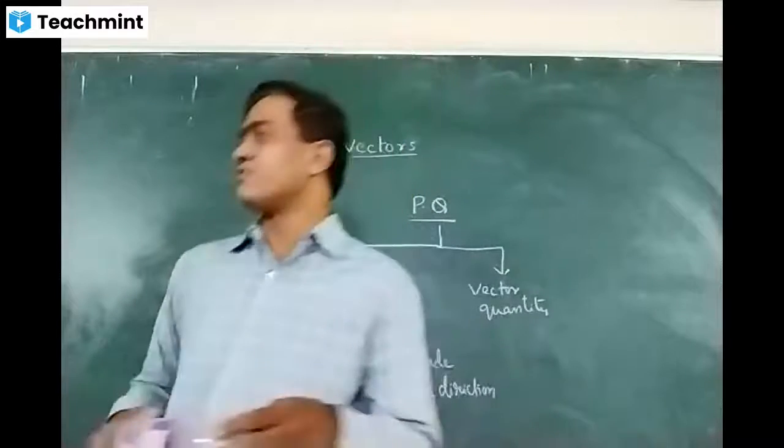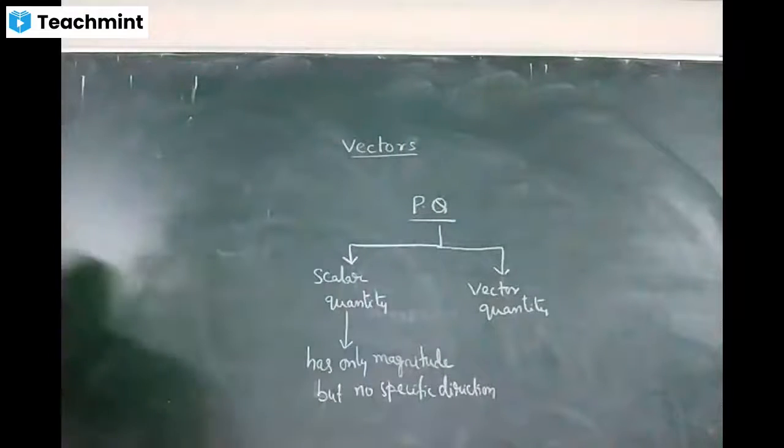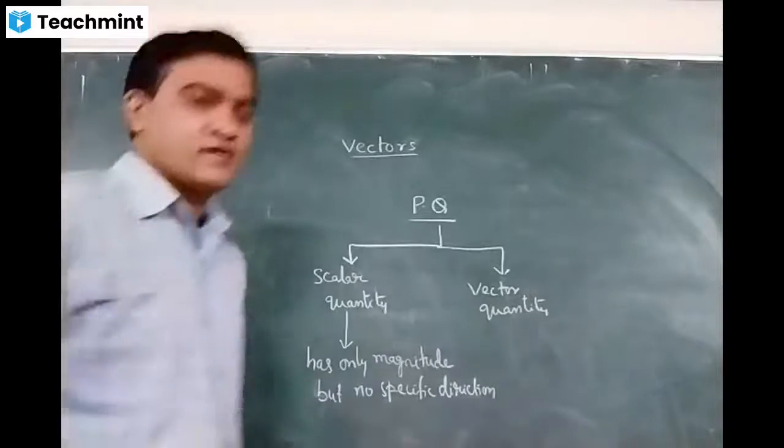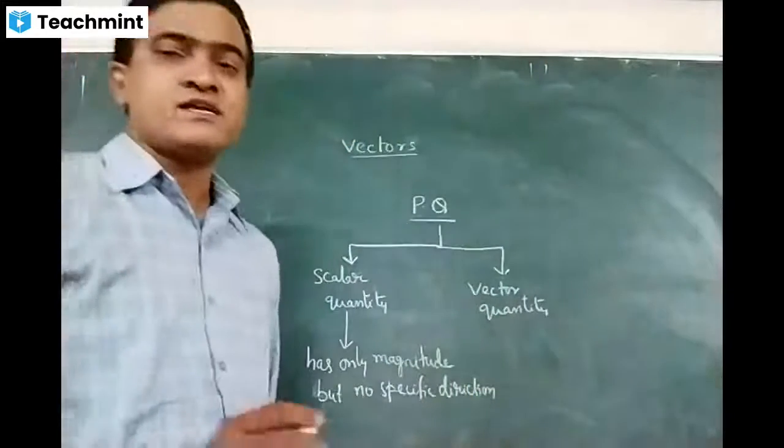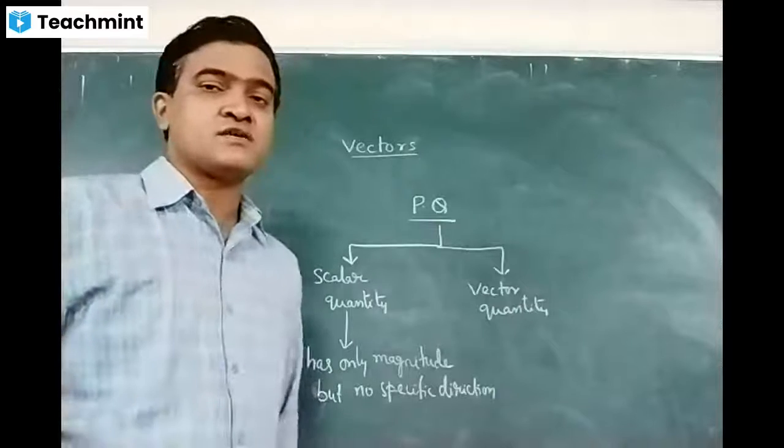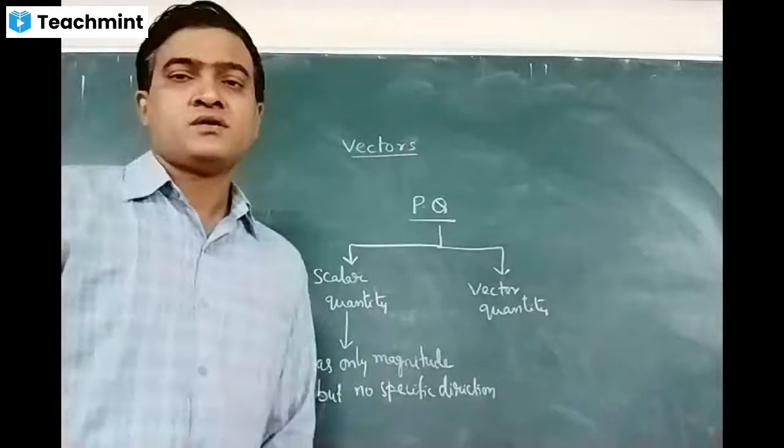So mass is said to have only magnitude. In 500 grams, the number 500 tells about magnitude.